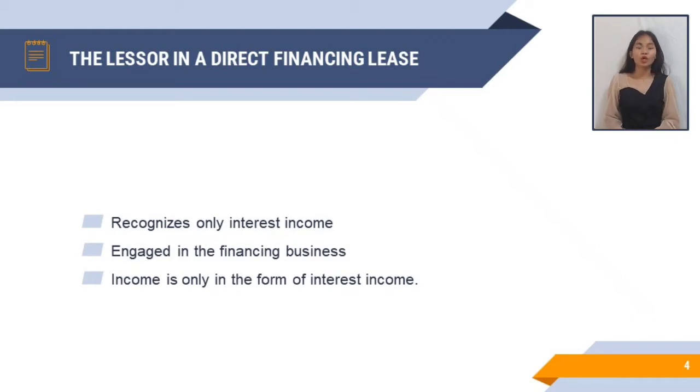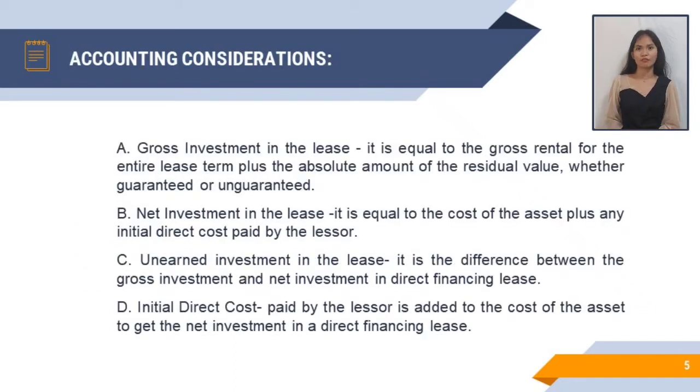Now that we already defined what direct financing lease is, let's proceed now to the four considerations of accounting, or the guide on how we compute direct financing lease. First is the gross investment in the lease.